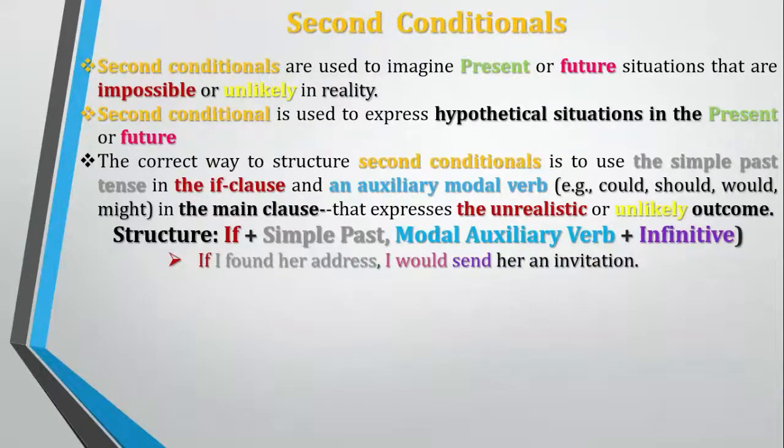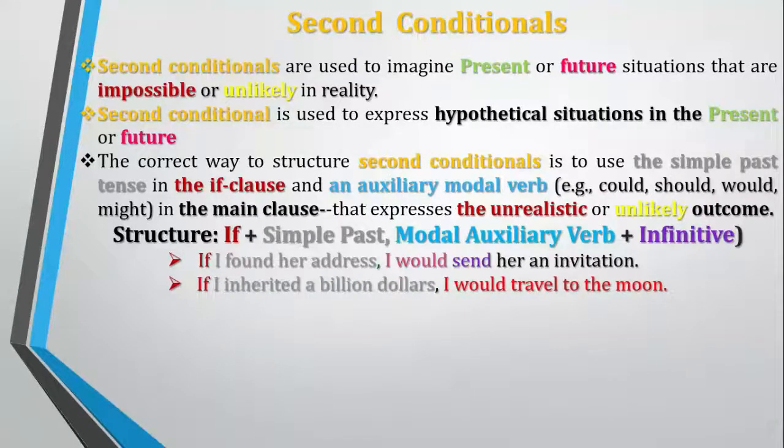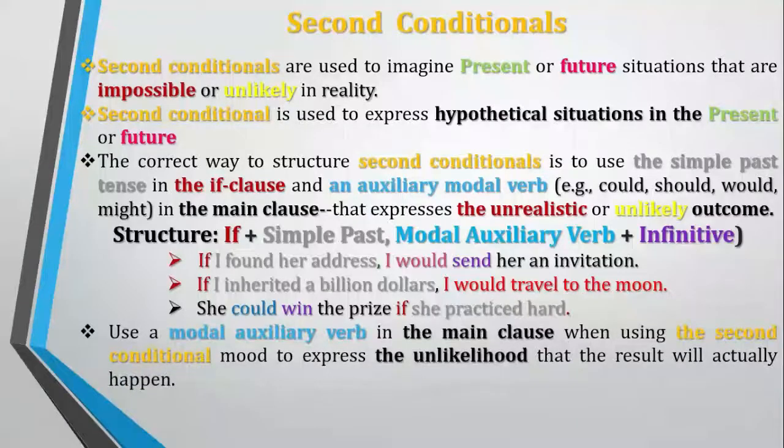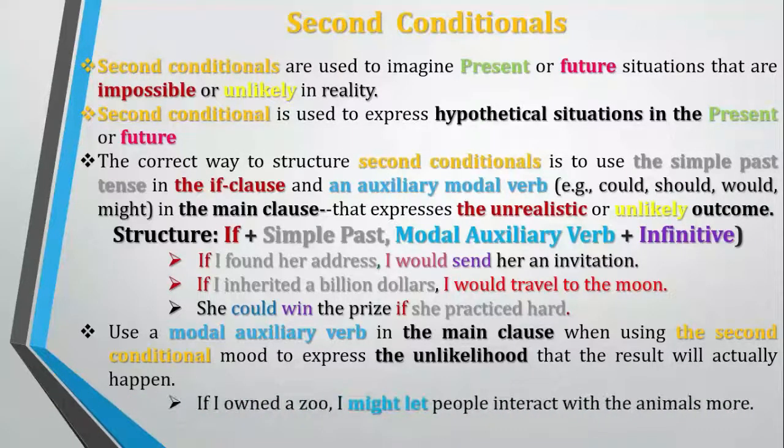For example, if I found her address, I would send her an invitation. If I inherited $1 billion, I would travel to the moon. She could win the prize if she practiced hard. Use a modal auxiliary verb in the main clause when using the second conditional mood to express the unlikelihood that the result will actually happen. Like, if I owned a zoo, I might let people interact with the animals more.